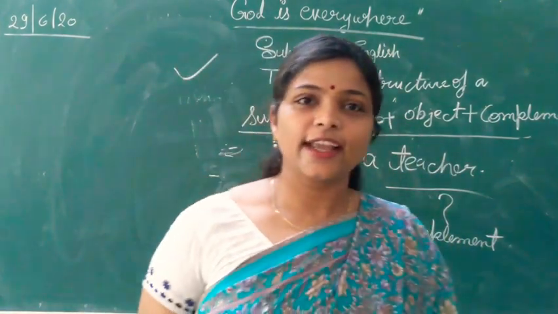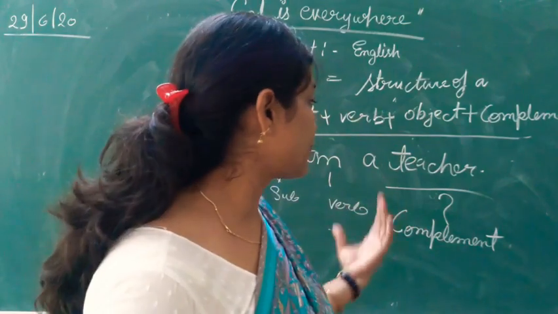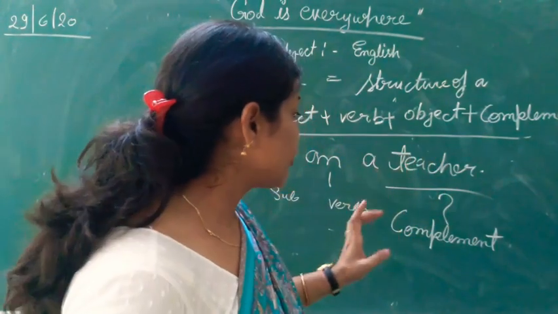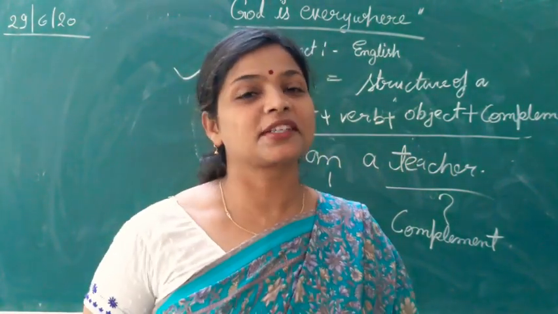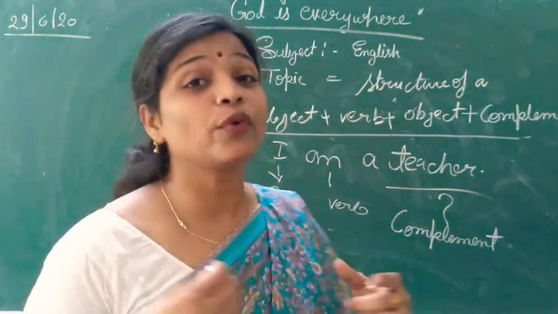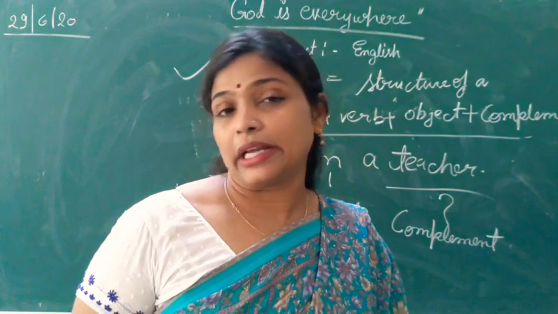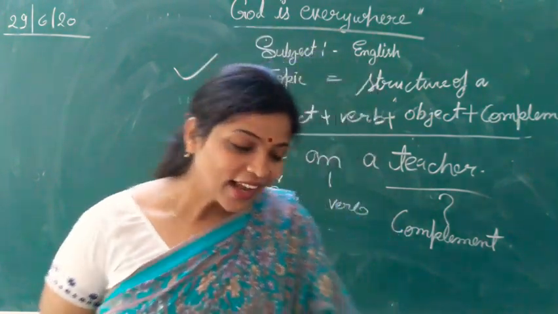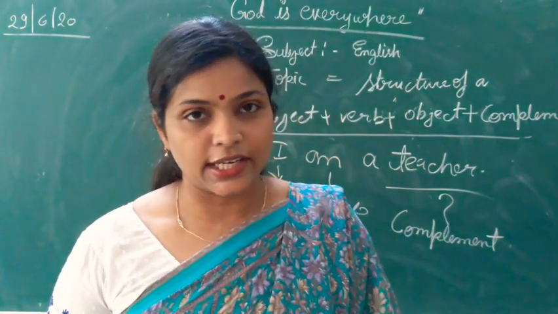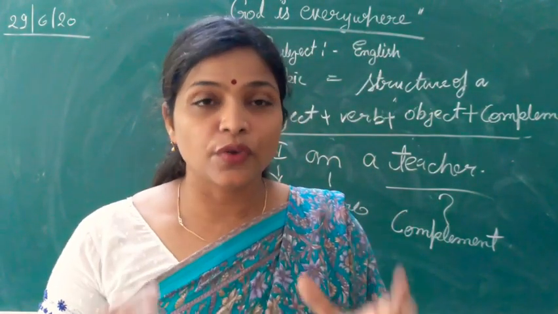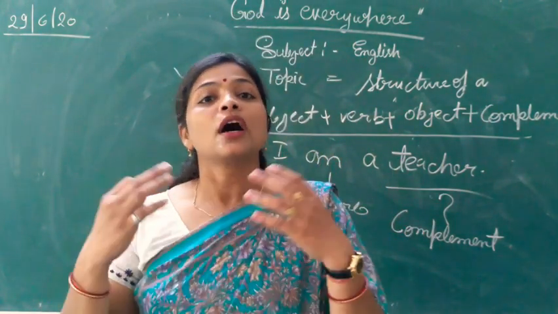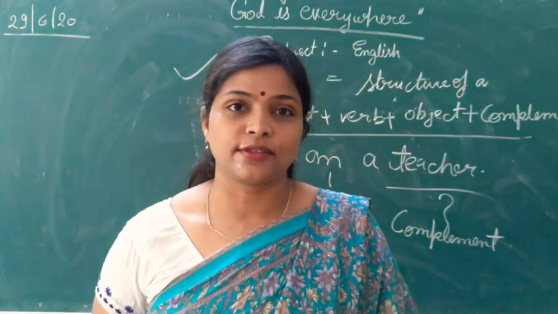ये बिल्कुल जरूरी नहीं है कि what and whom put, what जब भी पुट करें हमें आंसर में ऑब्जेक्ट ही मिले. हमें वहां पे कॉम्प्लीमेंट भी मिल सकता है, because complement is also structure of a sentence. So how we get complement in a sentence? Okay, what is complement? Complement is a part of a sentence, a word and word group that is necessary to complete the sense of a sentence or an expression.